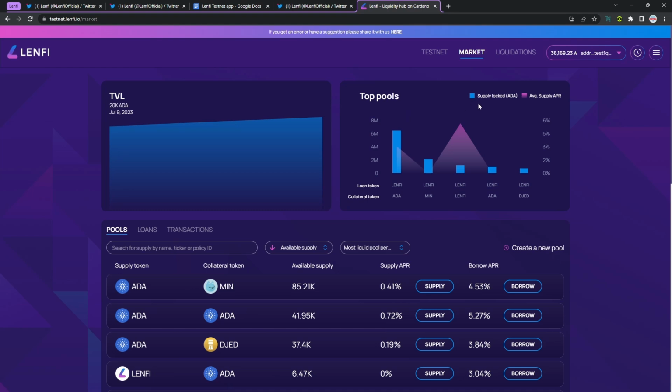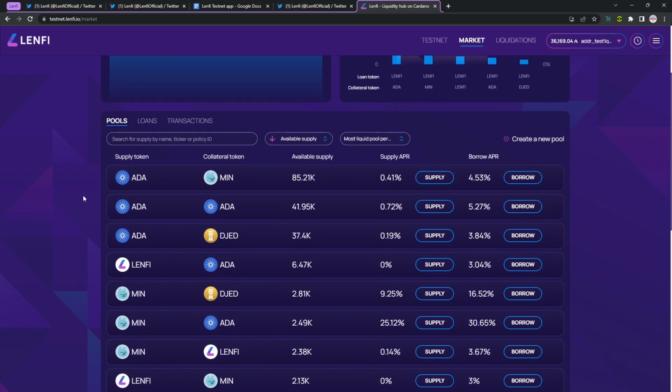To the right, we've got the top pools. So in the blue bars, I can see the ADA supply locked, which right now it seems like the Lenfi and ADA pool appears to have the majority of the liquidity. And then we can also see the average APR when you're supplying, which right now seems to be a maximum of about 6% for the Lenfi trading pool.